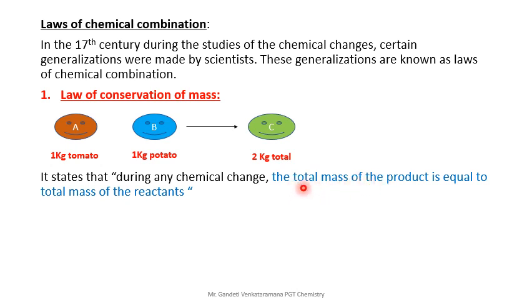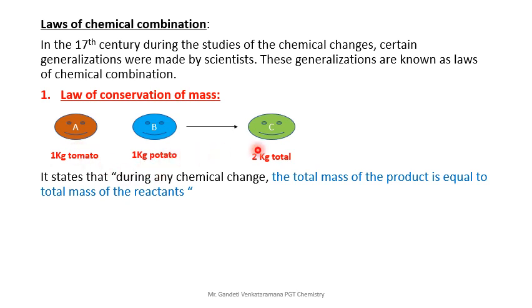Just consider A and B as reactants and C as the product. Now what about the mass of the reactants? A plus B, or 1 kg plus 1 kg, gives 2 kg total mass. So this is the mass of the reactants.